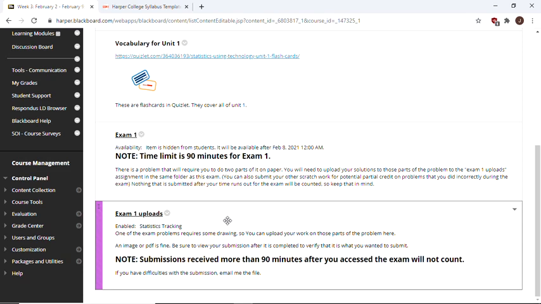If maybe you made a slip up in arithmetic that I can see on your work, I can give you partial credit for that if it's warranted, that sort of thing. So you can always upload your scratch work for the tests. Well, the actual tests on Blackboard will require you to just type in the answer, or type in the short answer solution, whatever it might be.